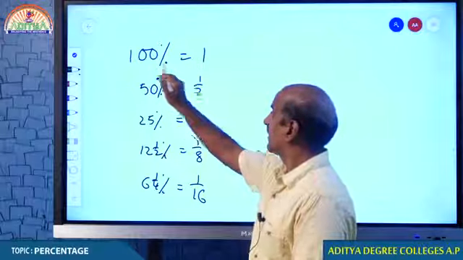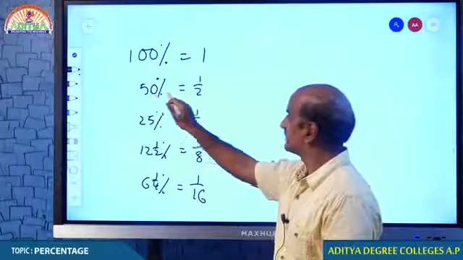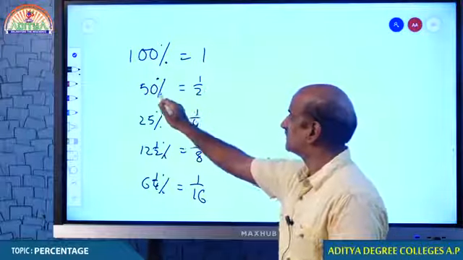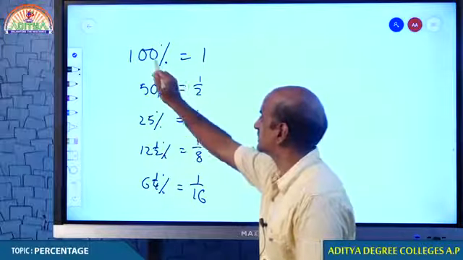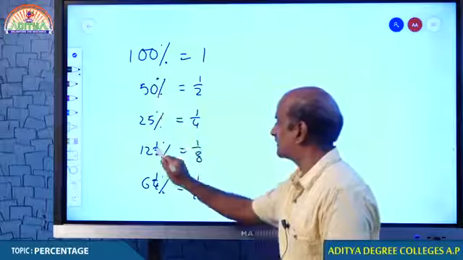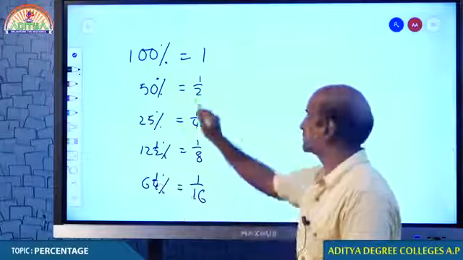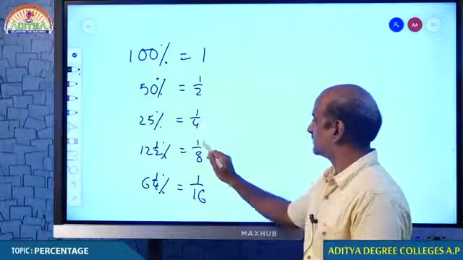100% is 1 and half of 100% is 50%, therefore 1 by 2. Half of 50% is 25%, 1 by 4. Look at that: 100, 50, 25, 12 and half, 6 1 by 4. The fractions are 1, 1 by 2, 1 by 4, 1 by 8.